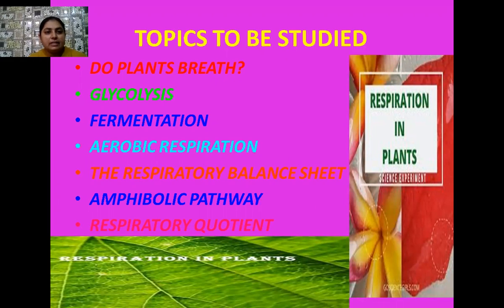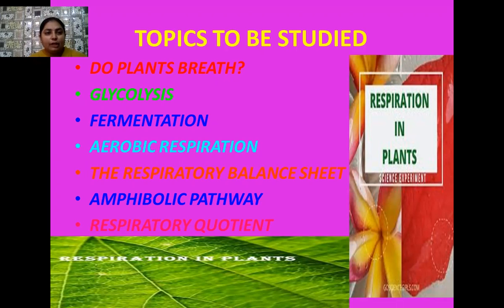Glycolysis is the process in which a 6-carbon compound, that is glucose, which is a hexose sugar formed during the process of photosynthesis, is broken down later, both in aerobic as well as anaerobic conditions.